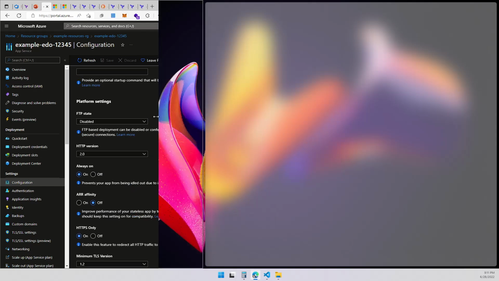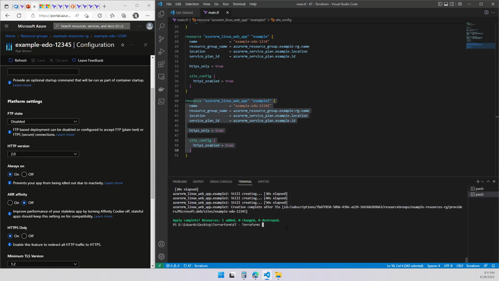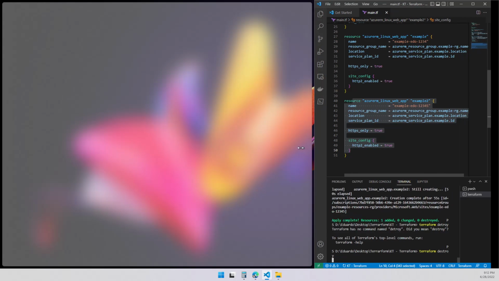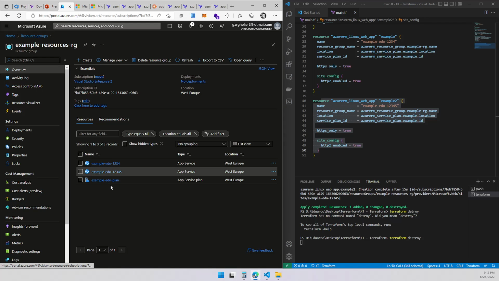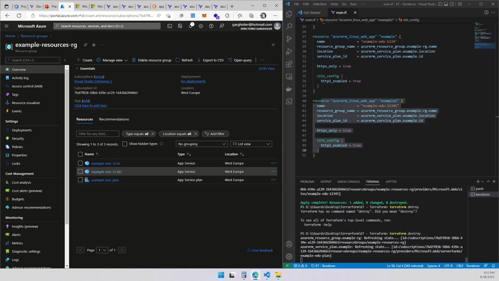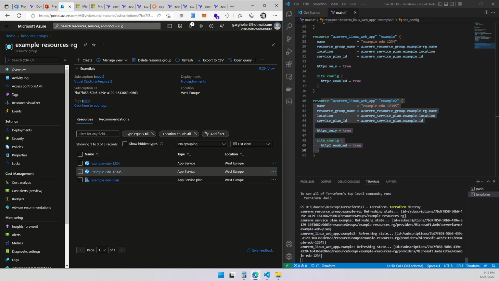Last thing I wanted to show you with this demo just to finalize is destroy. So what we're going to be doing is we're going to destroy our resources so we don't keep generating consumption. Sorry, Terraform destroy. So it's going to go ahead and destroy everything we created from here, right? So let's put it over here. It's going to request the confirmation from myself. We're just going to leave it over here so you can see what we're talking about. And once I confirm, yes, this is everything I want to go ahead and destroy.